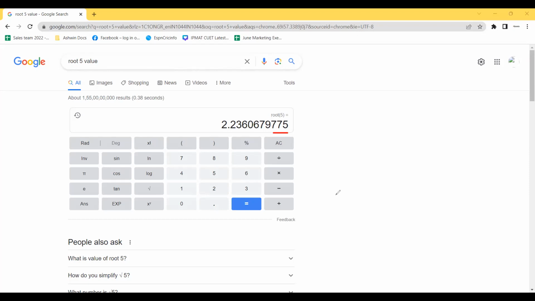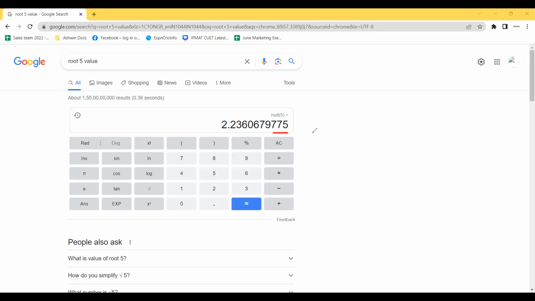Please reply if you can see my screen. Okay, is my voice clear now and can you see my screen properly?